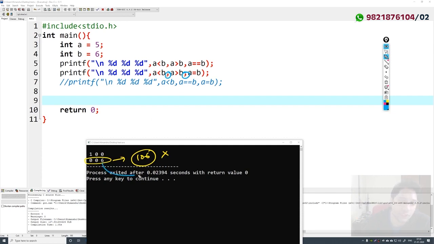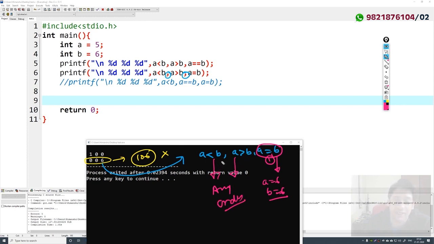So how can you get this output as 106? In these three statements, which is a less than b, a greater than b, and a single equal to b, first of all they have evaluated this value. After evaluating this value, a will become 6 and b will also become 6. Now you can evaluate these values in any order. You will always find that this output is 0 and this output is 0. So that is why the output is 0, 0, 6.